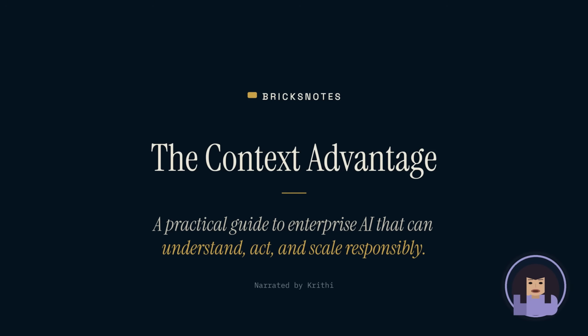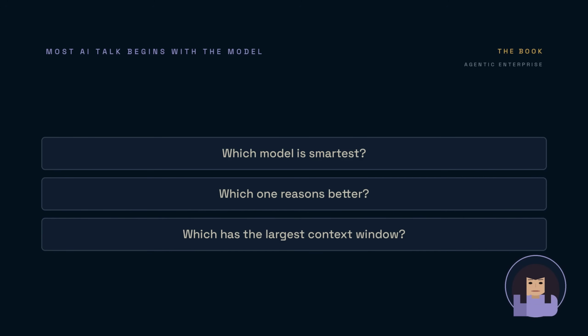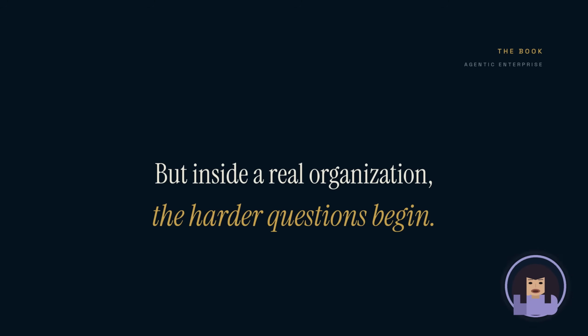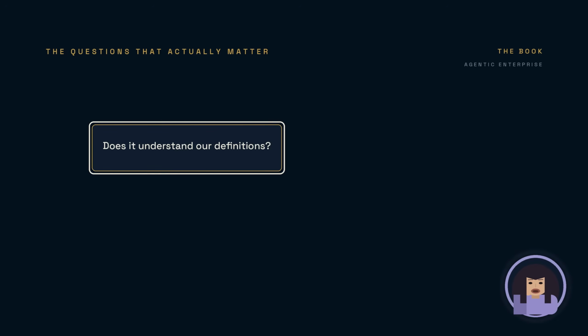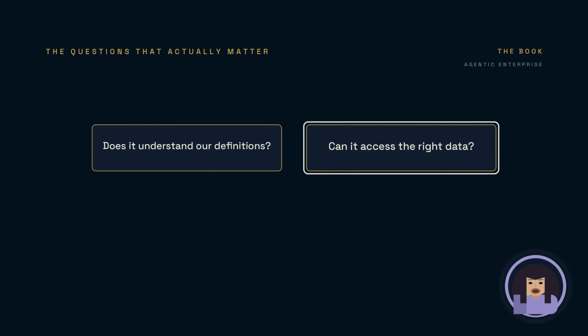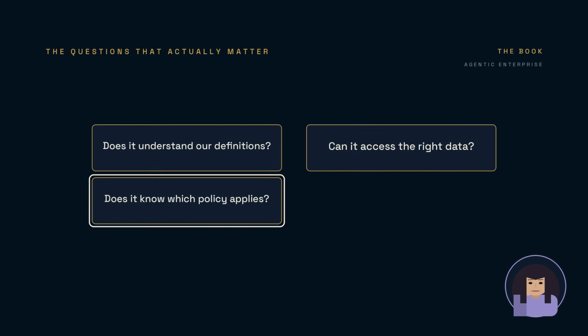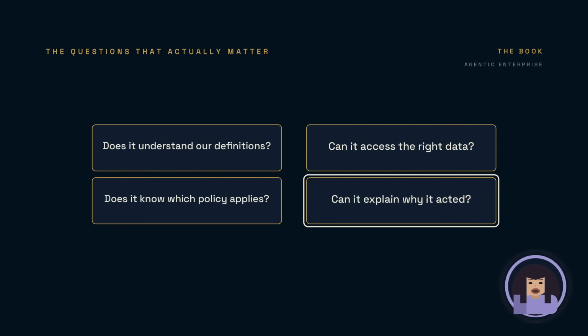Most AI conversations still begin with the model. Which model is smartest? Which one reasons better? Which one has the largest context window? But when AI enters a real organization, the harder questions begin. Does the agent understand our business definitions? Can it access the right data? Does it know which policy applies? Can it explain why it acted? Can we stop it? And can we afford to run thousands or millions of agents continuously?